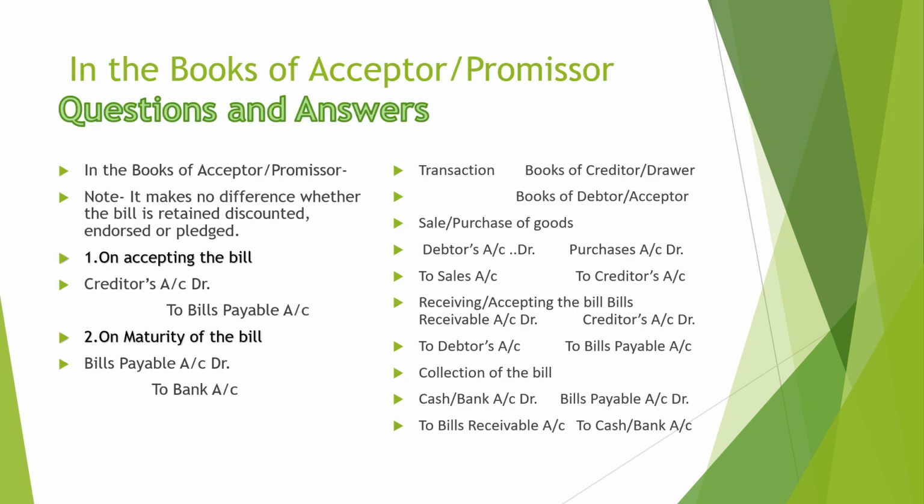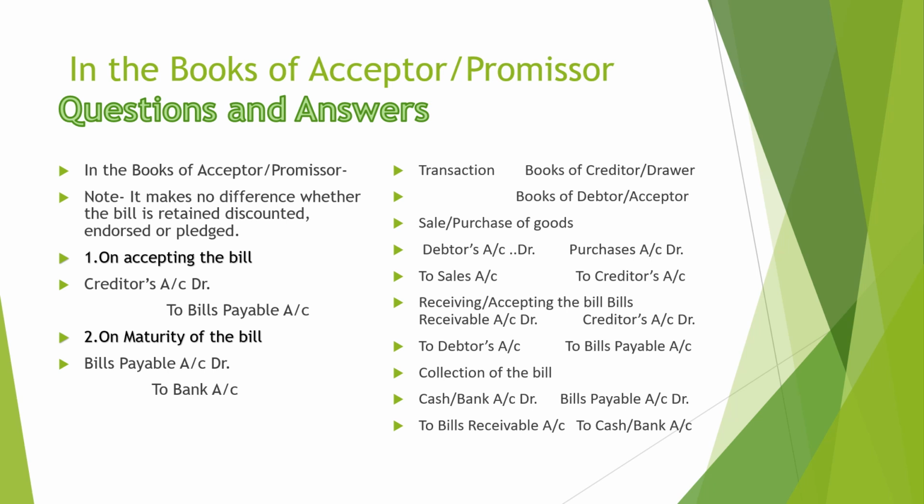So another very important journal entry in the books of the acceptor: on accepting the bill, creditor account debit to bills payable account. Before this, one entry is left, that is for credit purchase, purchase account debit to creditor's account. So now on maturity, when the bill is paid, in the books of the drawee, bills payable account debit to bank account. So my dear friend, these are all the entries which we are making. These are the two main entries made in the drawee's books.